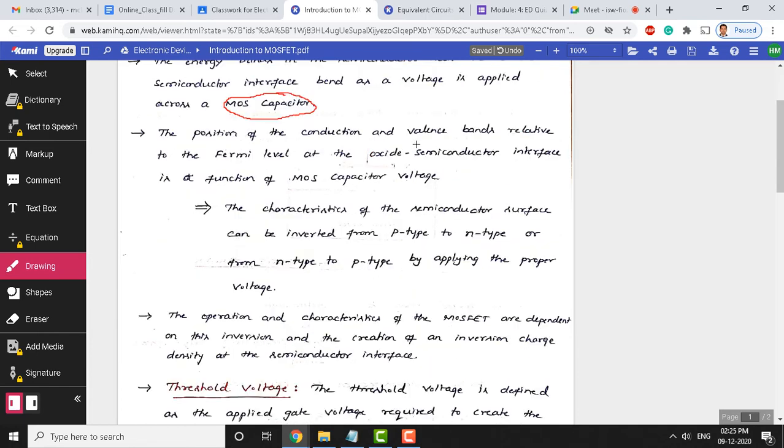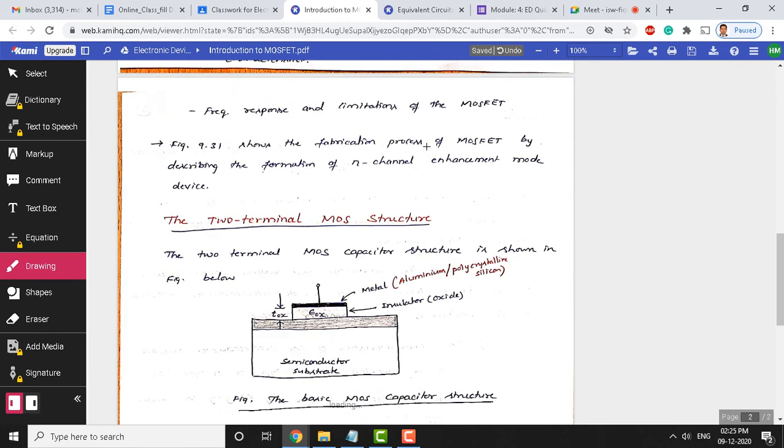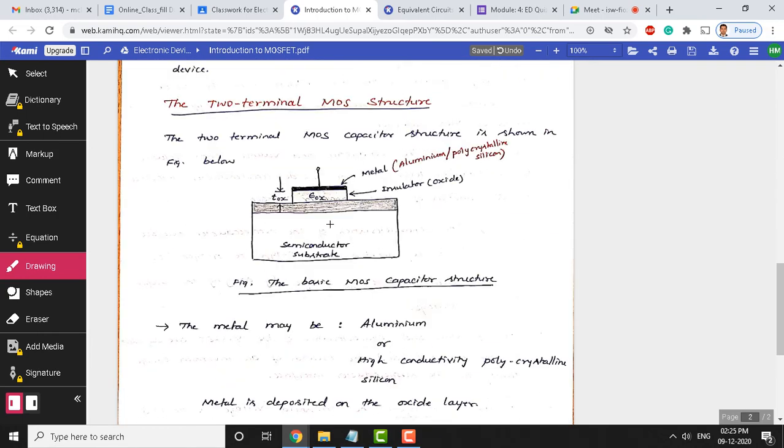The positions of the conduction band and valence band relative to the Fermi level at the oxide semiconductor interface is a function of the MOS capacitor voltage. The Fermi levels we have seen in semiconductors; semiconductors have a conduction band and valence band, relative to the Fermi level, particularly at the interface of oxide and semiconductor. Here you may have confusion, so let me show the device where exactly the oxide and semiconductor are. You can see this is going to be the MOS structure. There is an oxide, you can see this is silicon dioxide here. I will just highlight this area. So, this is silicon dioxide, this is an oxide.